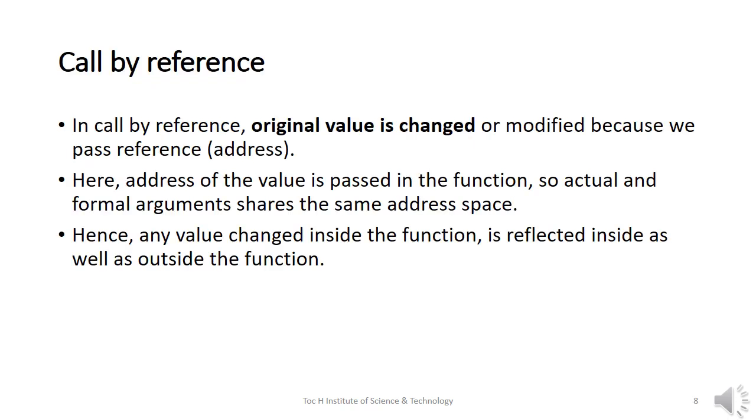In call by reference, the address of the value is passed into a function. So the actual and formal arguments share the same address space. Any value changed inside the function is also reflected inside and outside of the function. In call by reference, the original value is changed or modified because we are passing the reference or address, which shares the common memory space.